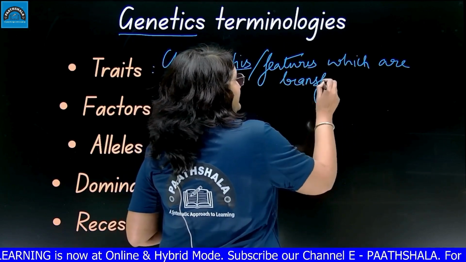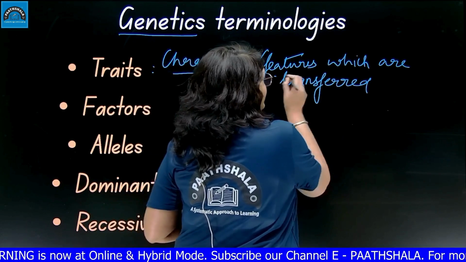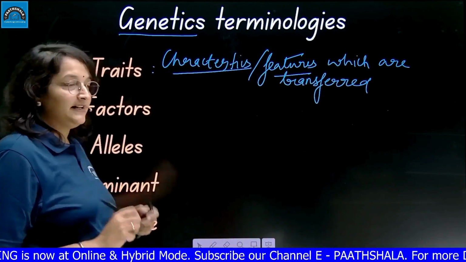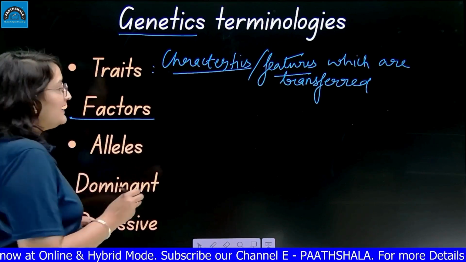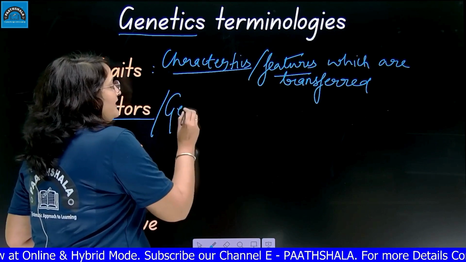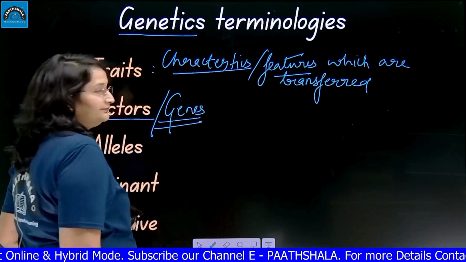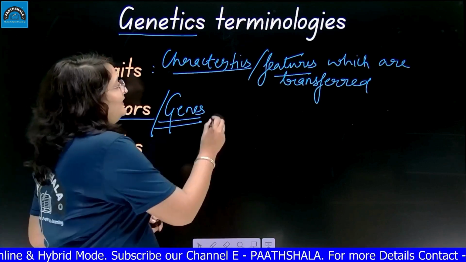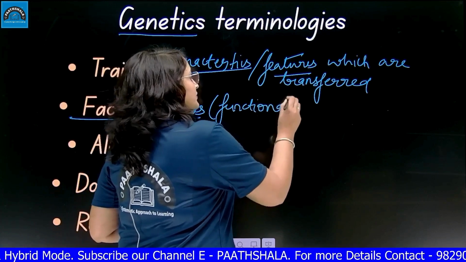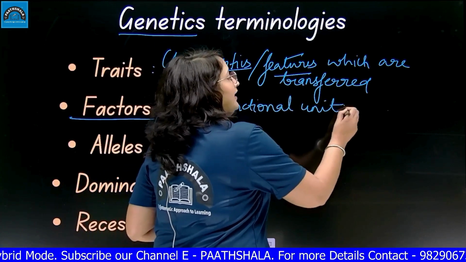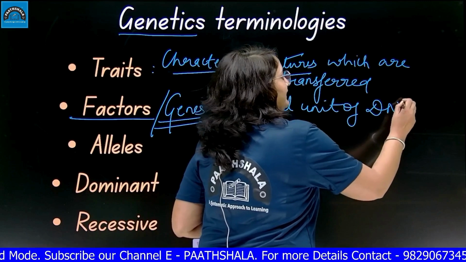The characteristics, or the features which are transferred, are called traits. Then the factors. Factors are actually now known as genes. Genes are the functional unit of DNA.